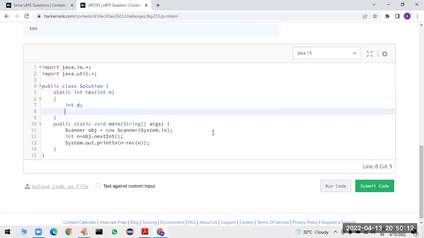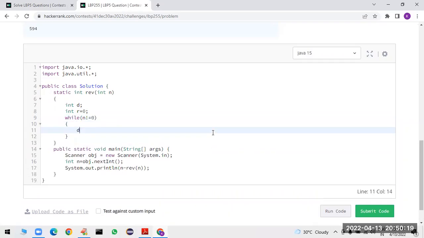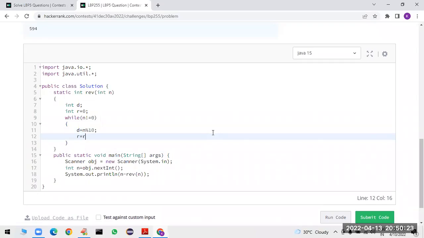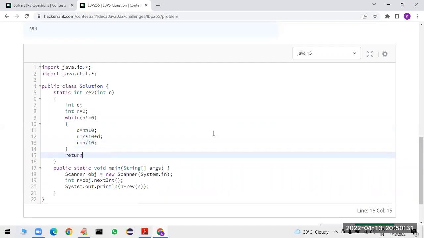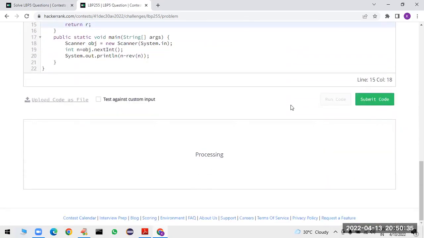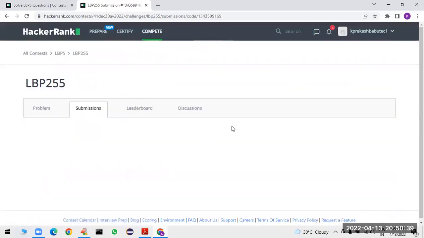So integer digit, integer reverse is equal to 0, while the value of n is not equal to 0. Digit is equal to n percentage 10. Reverse is equal to reverse into 10 plus d I am taking. Then n is equal to n by 10. So finally, we have to return the value of reverse. That's all. Perfectly working, and submit the code.